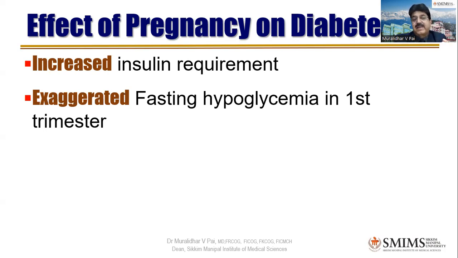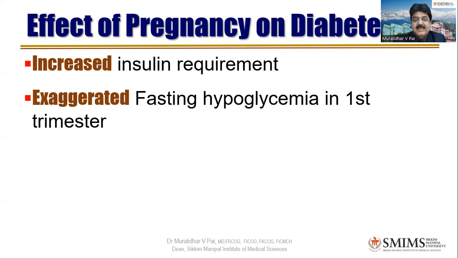Now, this is very, very important later when we try to diagnose diabetes during pregnancy. The parameters or the cutoffs which are followed by physicians are totally different from what is followed by obstetricians. And this is basically because of exaggerated fasting hypoglycemia. For example, in medicine, they will say 125 fasting is okay, right? Up to 125 fasting, they will not brand you as a case of diabetes.